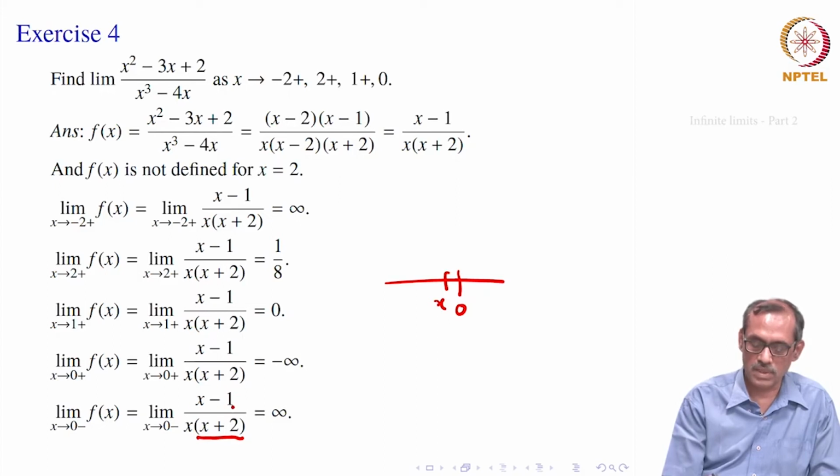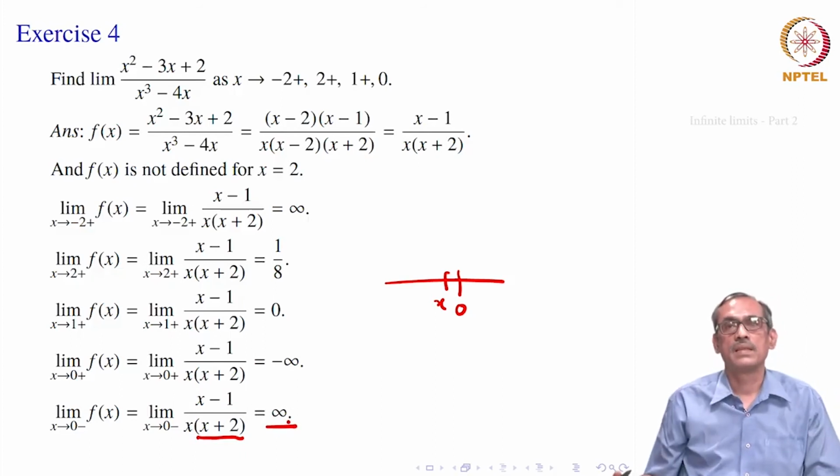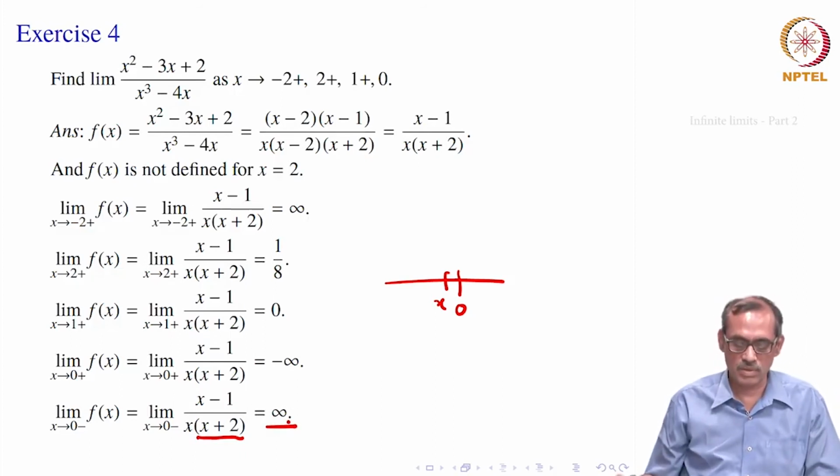So, that becomes near minus 1, it is negative, and this is negative. So, that cancels, we get positive and it is infinite. So, limit x goes to 0 minus f of x equals infinity.